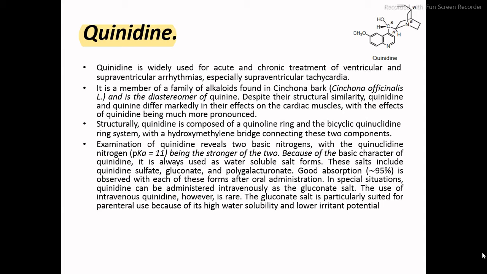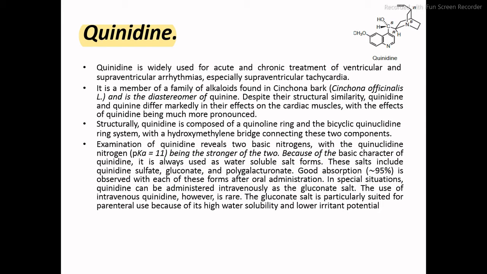The first drug in class 1A is quinidine. Quinidine is widely used for acute and chronic treatment of ventricular and supraventricular arrhythmias, especially supraventricular tachycardias. Quinidine is derived from the family of alkaloids, and it is found in cinchona bark.